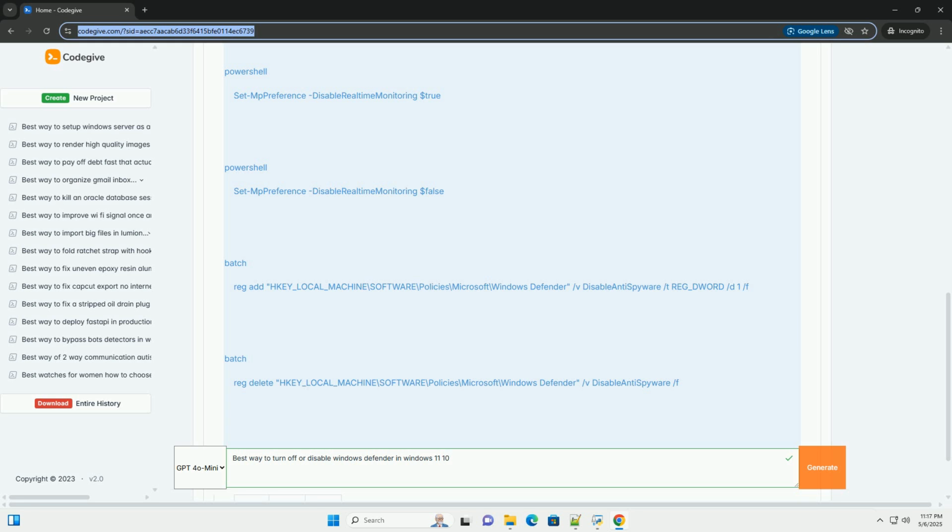2. Disabling cloud-delivered protection and automatic sample submission, if needed temporarily. Sometimes, in addition to real-time protection, you may need to disable cloud-delivered protection and automatic sample submission to prevent certain false positives or compatibility issues. Steps. 1. Follow steps 1 to 4 from the previous method to access the virus and threat protection settings. 2. Toggle the cloud-delivered protection switch to off. 3. Toggle the automatic sample submission switch to off.